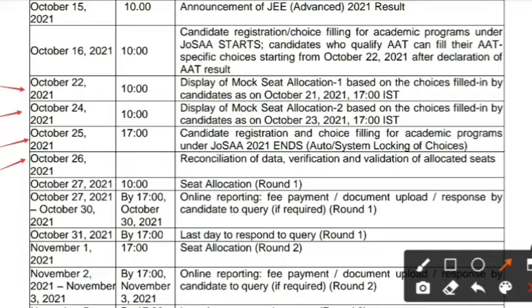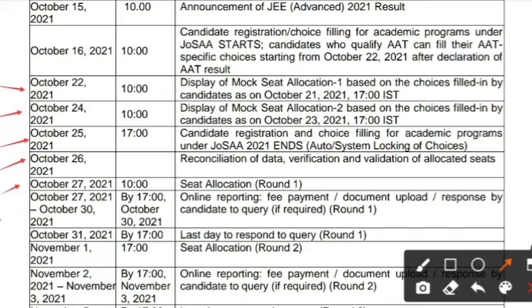October 26 is the verification of validity of allotted seats by the system. On October 27 at 10 a.m., round 1 seat allotment is released. From October 27 to October 30 up to 5 p.m., online reporting should be done, that is fee payment, document upload, and a response by the candidates to queries if required. This should be done by the students who have got a seat in round 1.